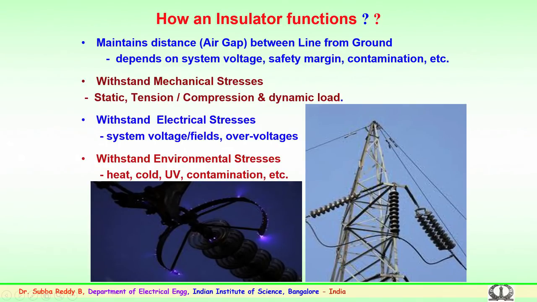Here it has to be seen that the safety margin is maintained, and depending upon the system voltage level, these clearances or gap distances, which are defined by the standards, have to be always maintained. Apart from that, environmental conditions, such as trees nearby or any other metallic objects nearby, have to be considered so that the clearances are maintained. So, proper safety margin as per the standards has to be maintained, and contamination, as I mentioned, or pollution conditions.